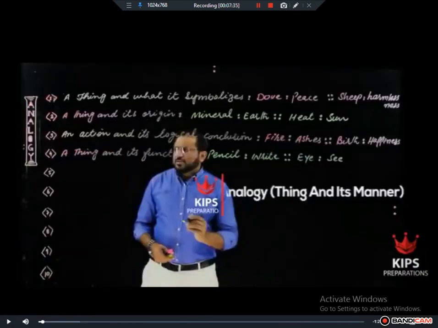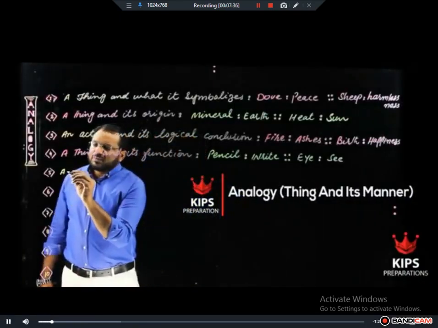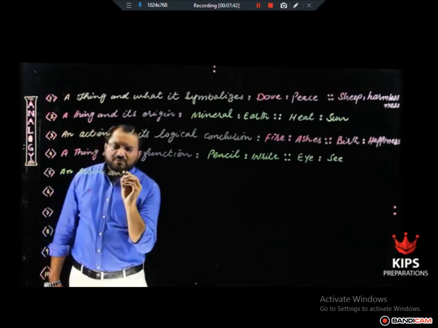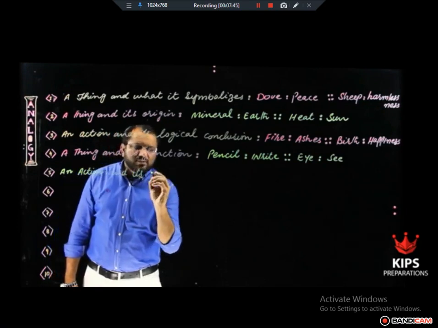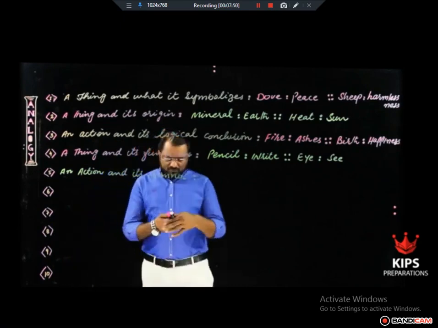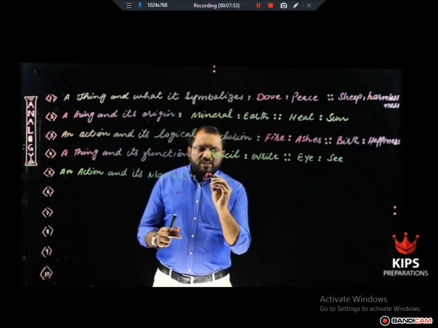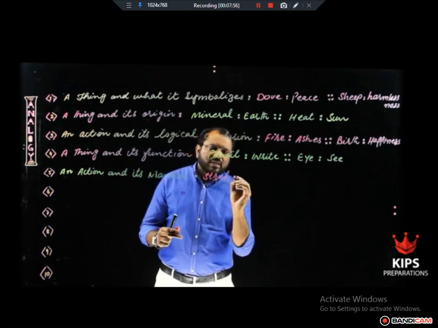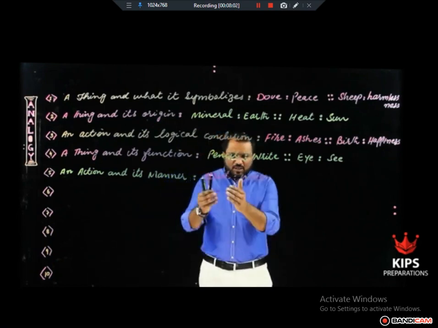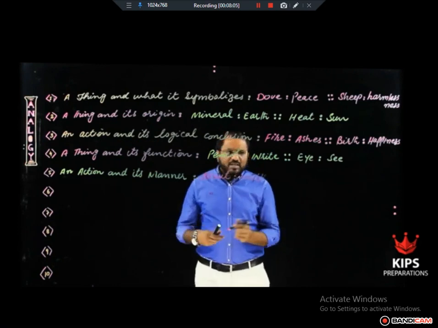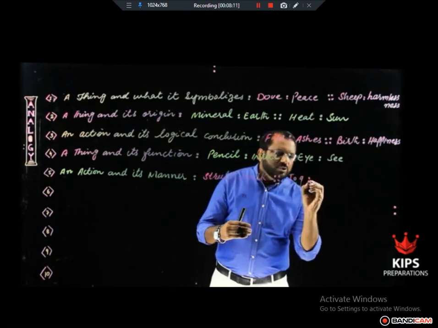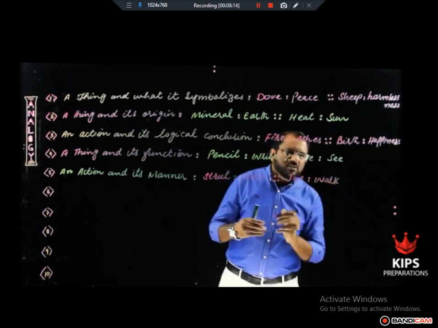All right? Is an action and its manner. For example, strut is a manner in which a person walks. Strut means to walk by taking small steps. In the same manner, jog is a manner in which a person walks.